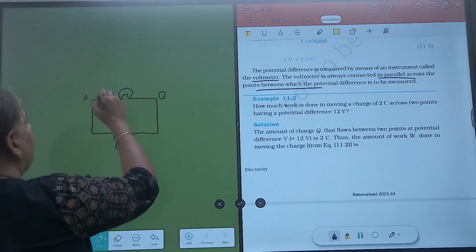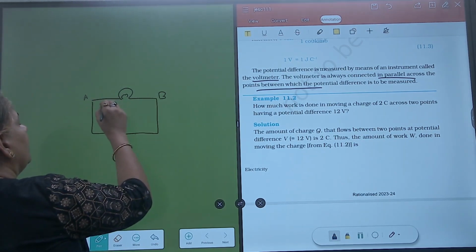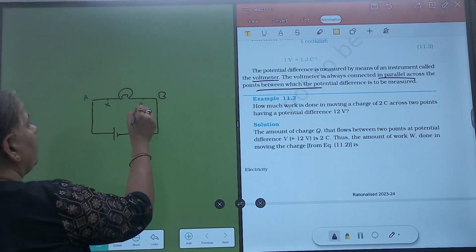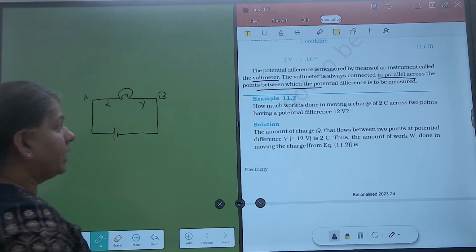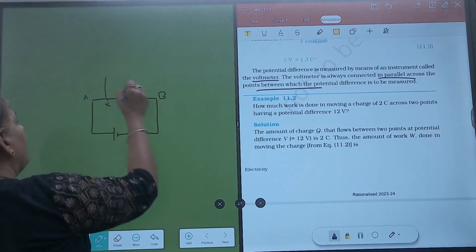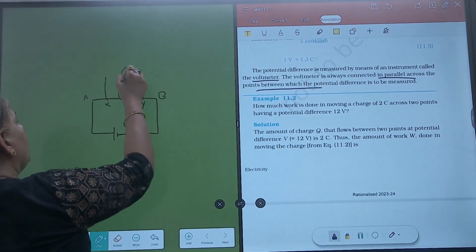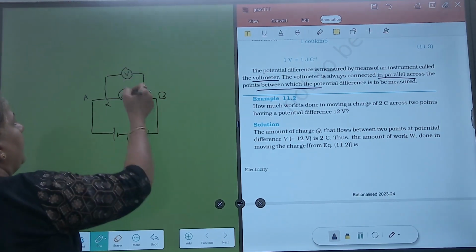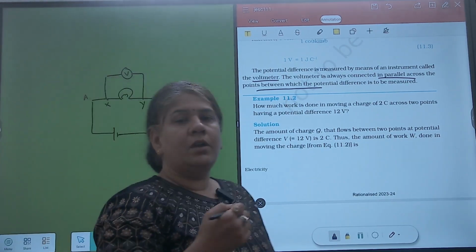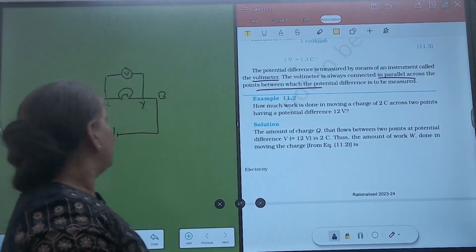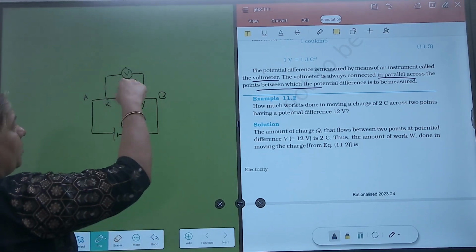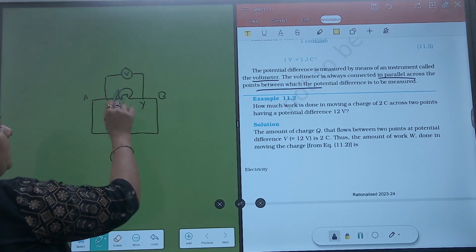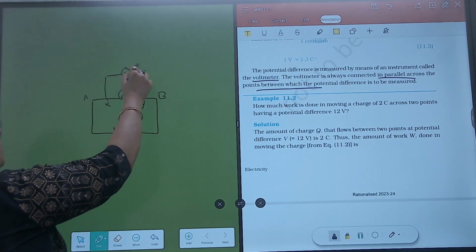See, voltmeter will be placed, that is, we have to find, let's assume, potential difference across these 2 points X and Y. So we'll make an arrangement and place the voltmeter in this manner. That is, it will be parallel to the bulb. So if we need to measure the potential difference across this bulb, we'll place the voltmeter in this manner. So this is voltmeter.